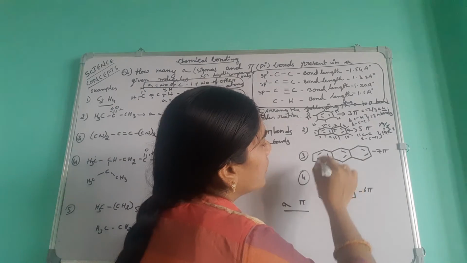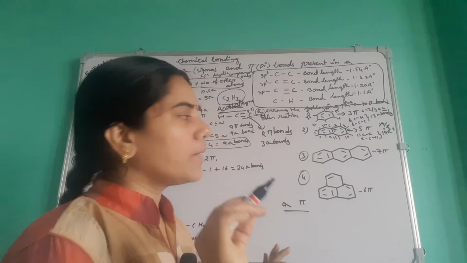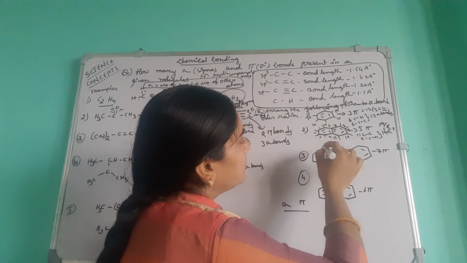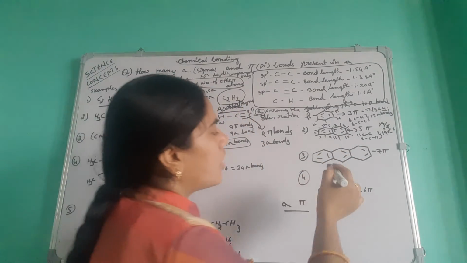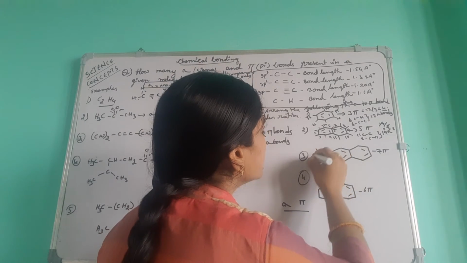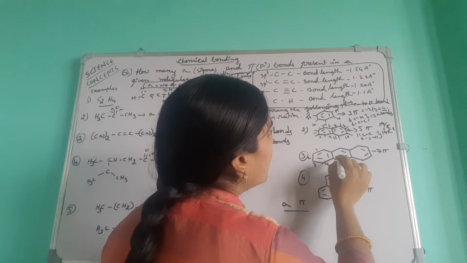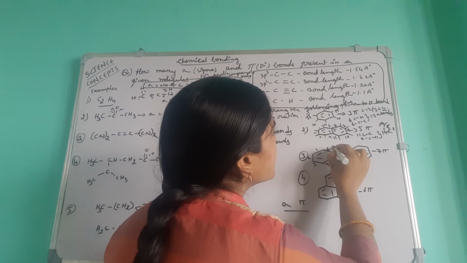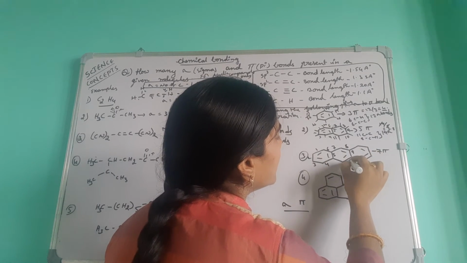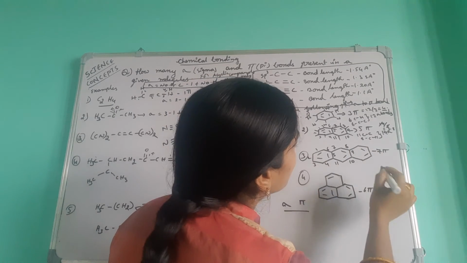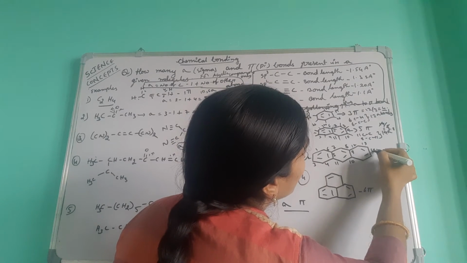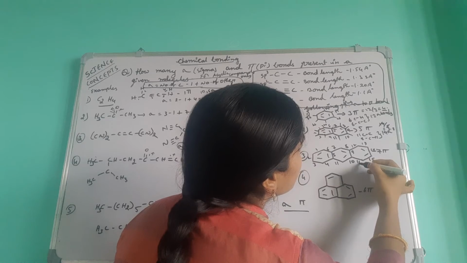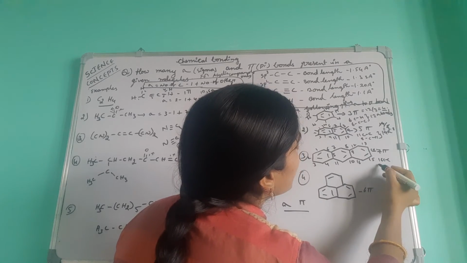Next one, come to here. First we have to calculate the pi bonds. We already calculated the pi bonds. Next, how many sigma bonds are there here? First we will count the CC here: 1, 3, 4, 5, 6, 7, 8, 9, 10, 11, 12, 13, 14, 15, 16. 16 CC bonds here.